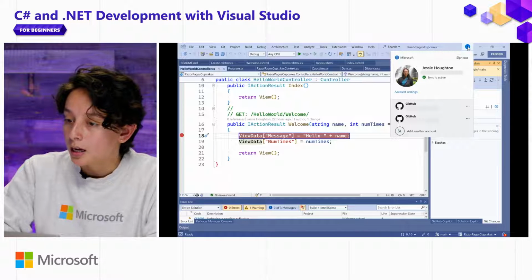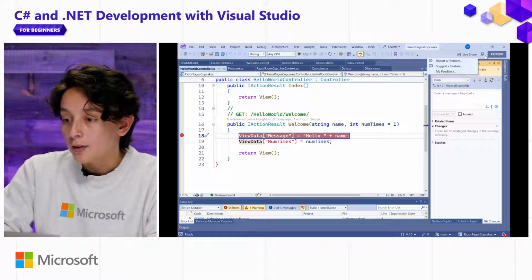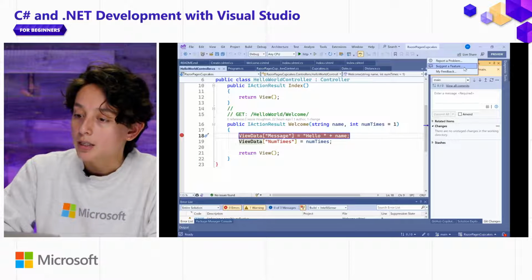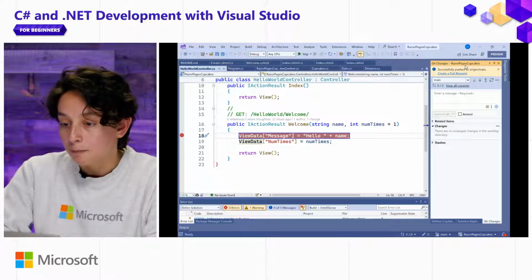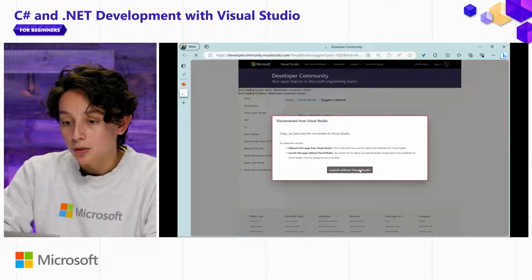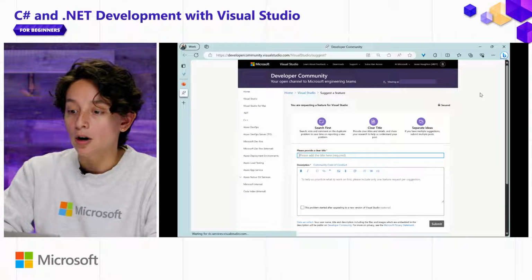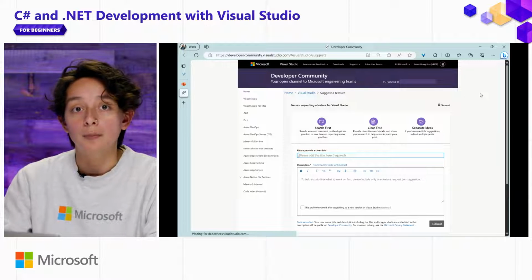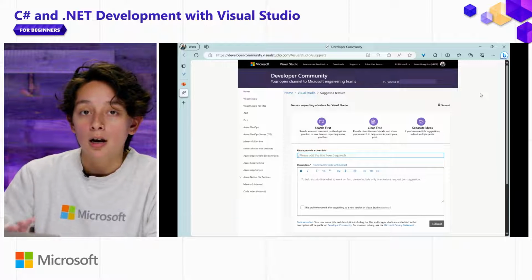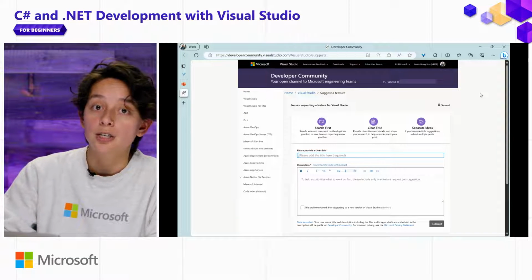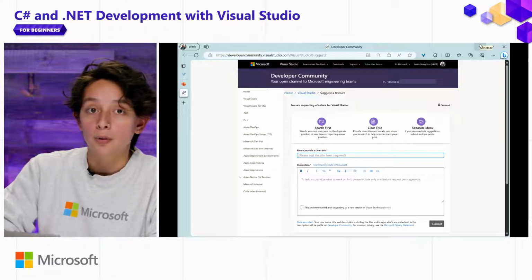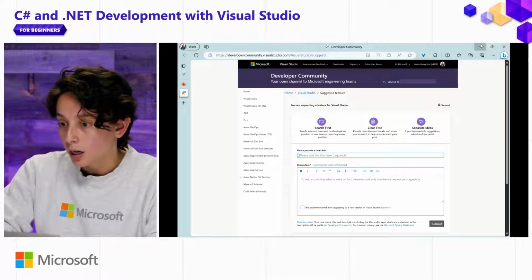So what I mean by that is that we have this feedback button where you can report a problem or suggest a feature. And when you click on that, it'll take you to our developer community. That's going to be your best place to learn more about different features that are maybe up and coming, or engage with community members on bug reports or suggestions for new features. You can definitely also track your reports via your account there.